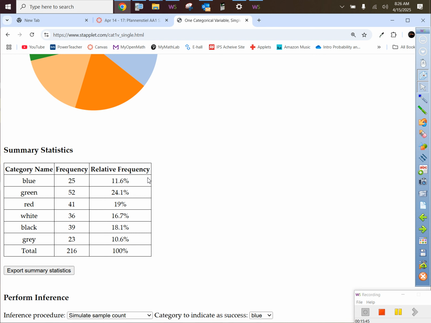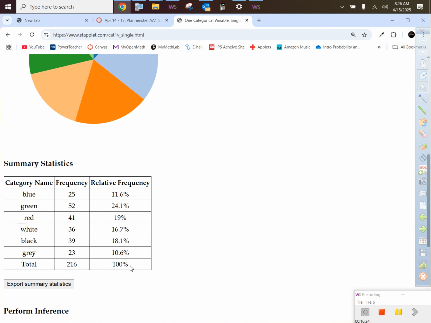But what if you had thousands of bits of data? Wouldn't it be easier to put it into this applet and let it do the number crunching for you? Especially if it was on a spreadsheet, which you can copy and paste the data into this applet. So we'll learn that as we go along. So they made us a pie chart. Hey, what did it all add up to be?